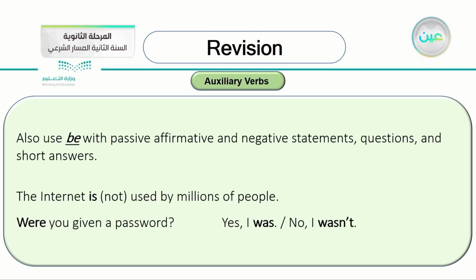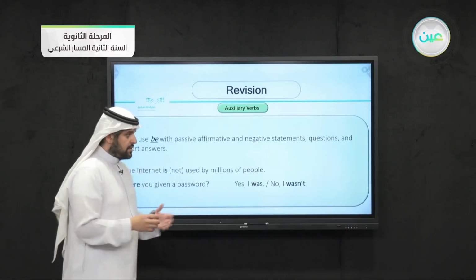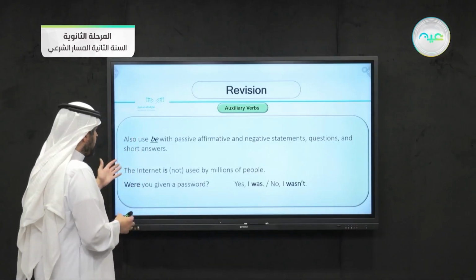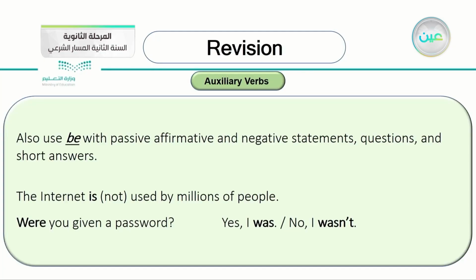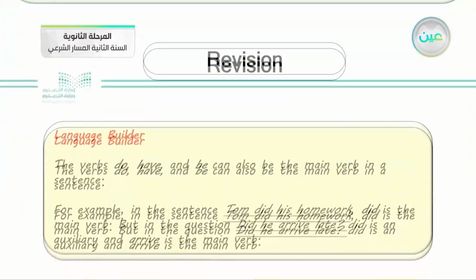We use be with passive, affirmative, and negative statements. Passive here, we're talking about passive. Again, we use be with passive, affirmative, and negative statements, questions, and short answers. For example, the internet isn't used by millions of people, or the internet is used by millions of people. And you want to put it in the question form? Yes, that's correct. Begin with the auxiliary verb. Were you given a password? You say, yes, I was, or no, I wasn't.